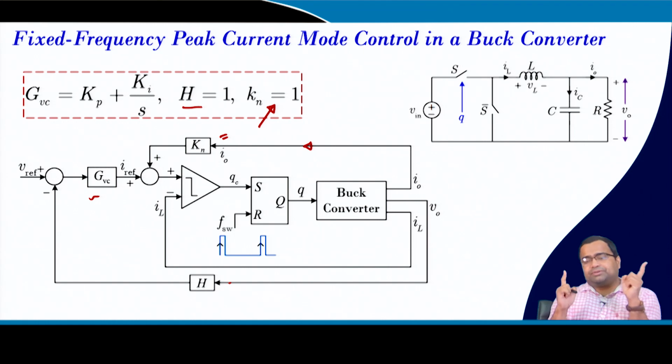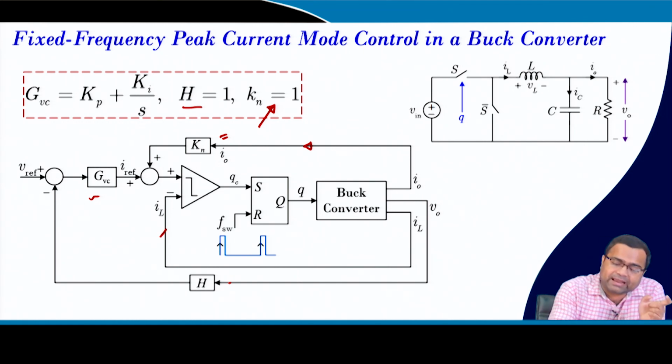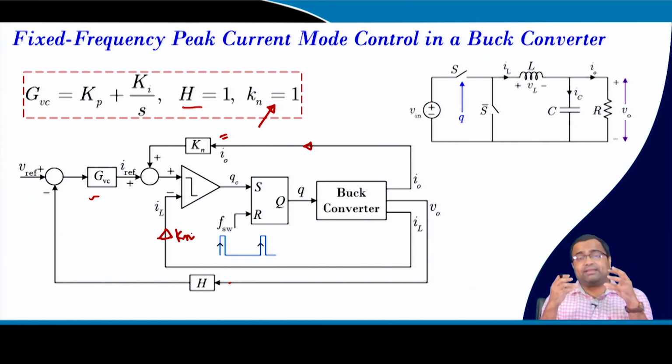But if we use any feedback gain for the current loop, the same gain, that means this is also Kn. Let us say Kn equal to 0.5, then this Kn should be 0.5. That means the load current and the inductor current should be in the same scale.